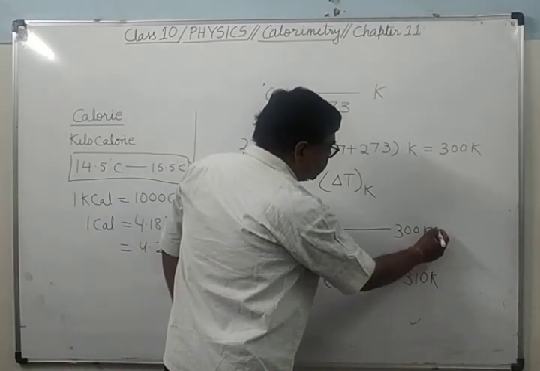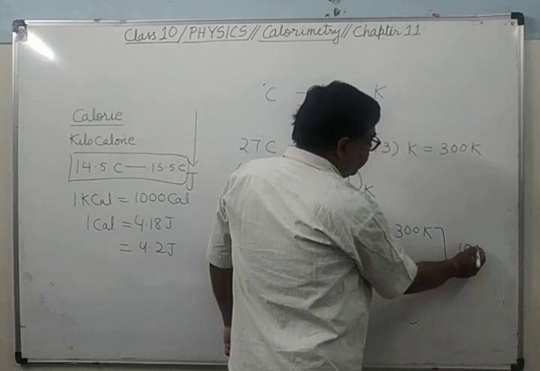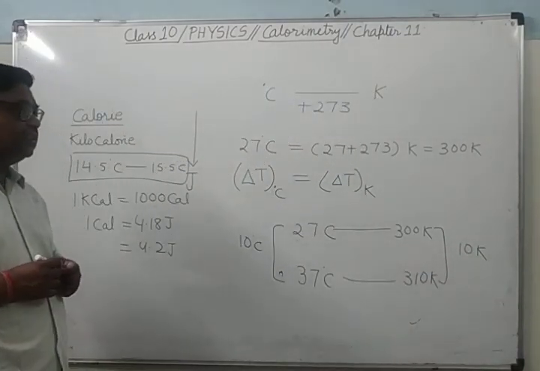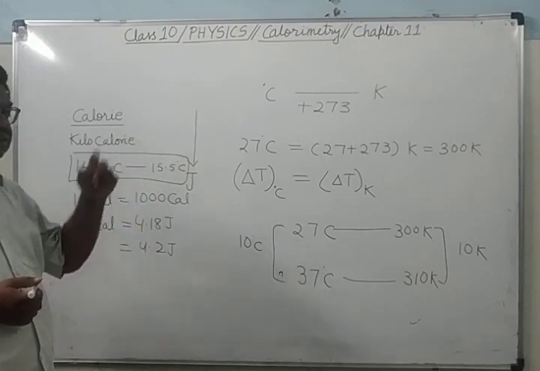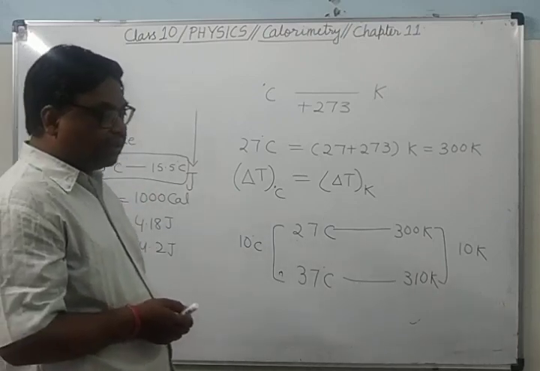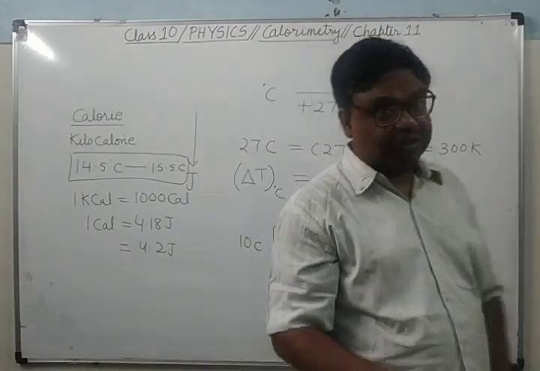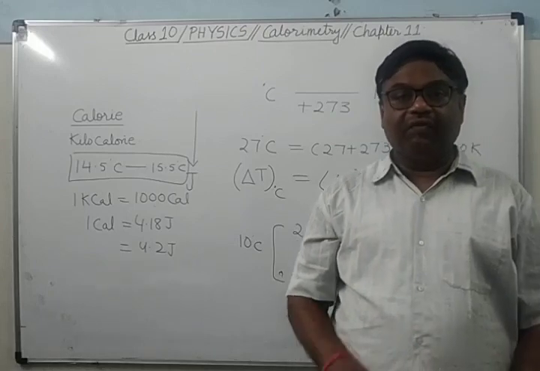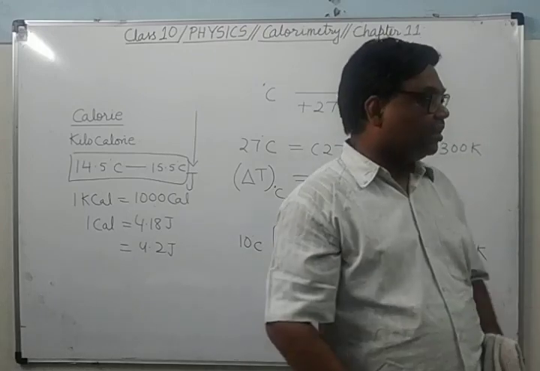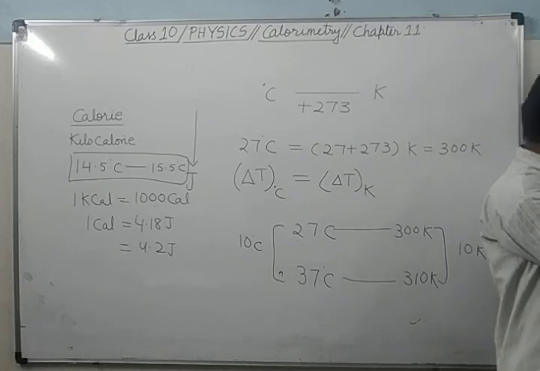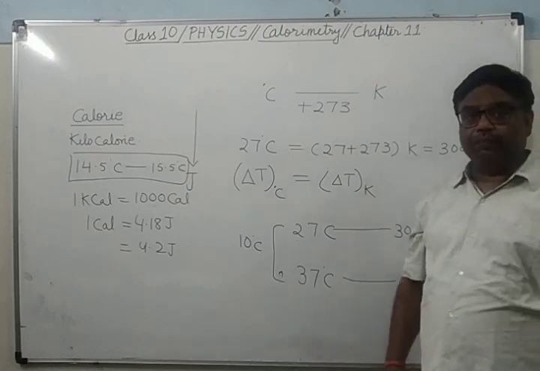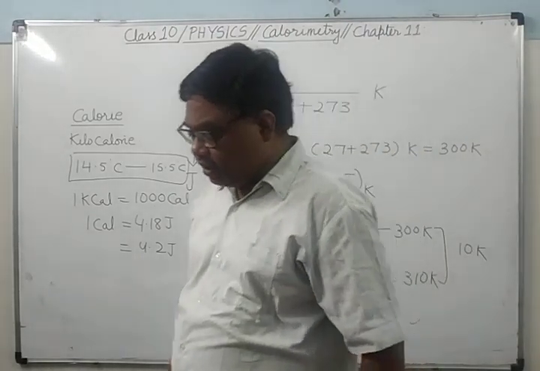Now if you find out the change, it is 10 Kelvin. Is it clear? You can see that there is the same change in temperature. 10 degrees Celsius is equal to 10 Kelvin. But here it is the change of temperature. If this is the change of temperature, then we will not add 273. 273 will be added only when there is the absolute temperature.